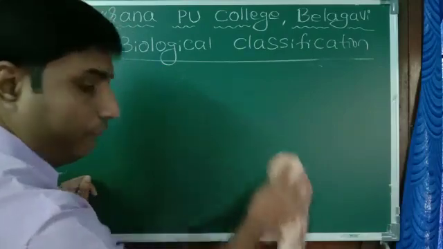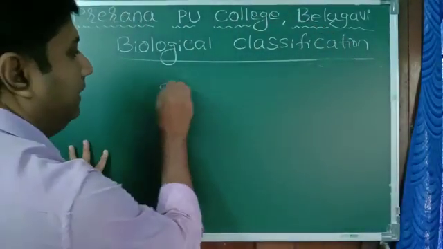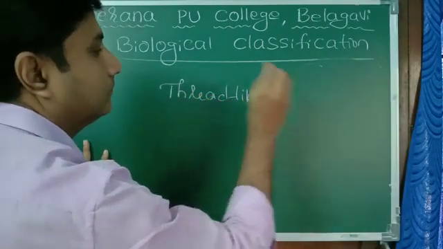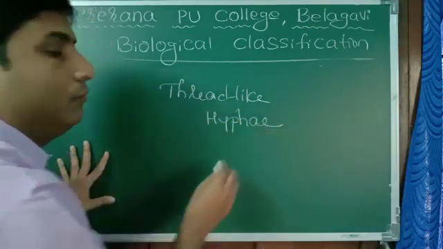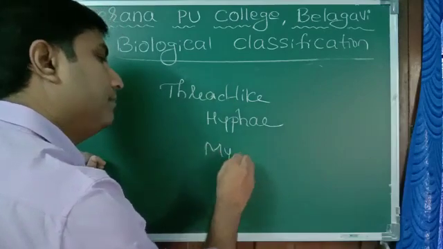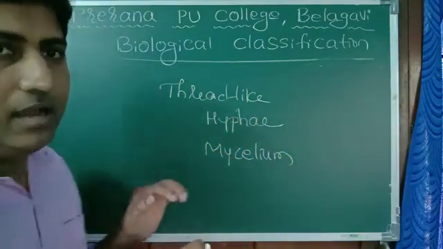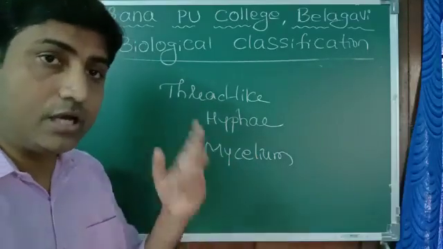The body of the fungi is called hyphae. They have a thread-like structure called hyphae, which further forms a network, and you can also call it mycelium. Hyphae or mycelium are the thread-like or filamentous structures found in fungi.